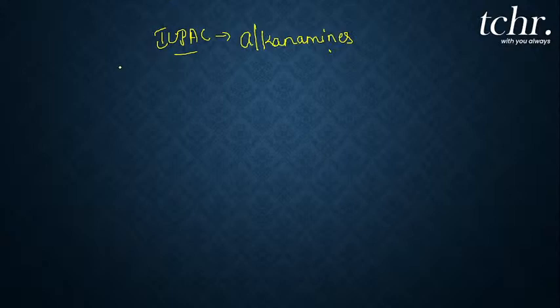Now let me write CH3CH2CH2NH2. So how do you name this compound? Yeah, you are ready to answer, I know. Also, let me put another example.